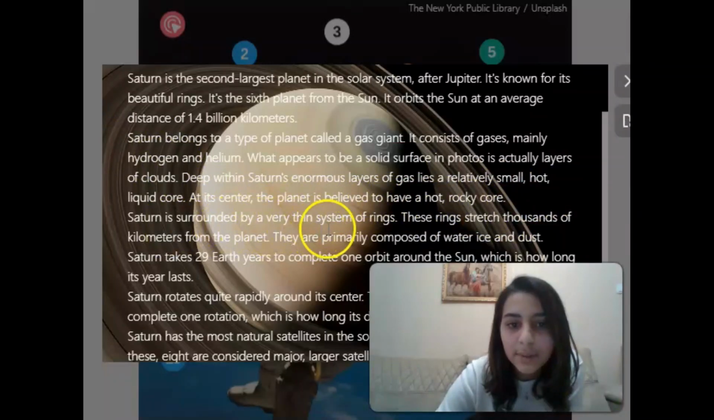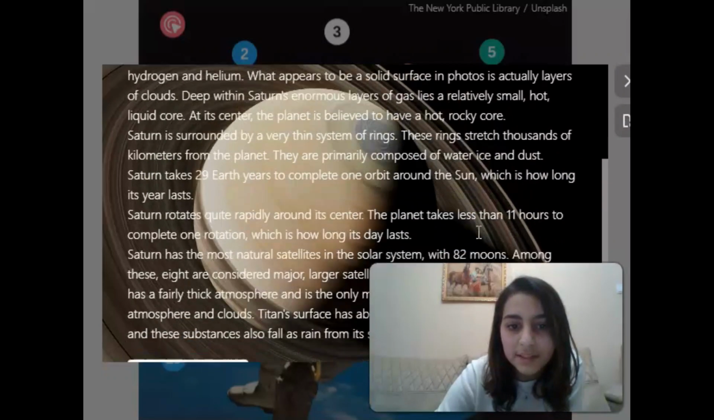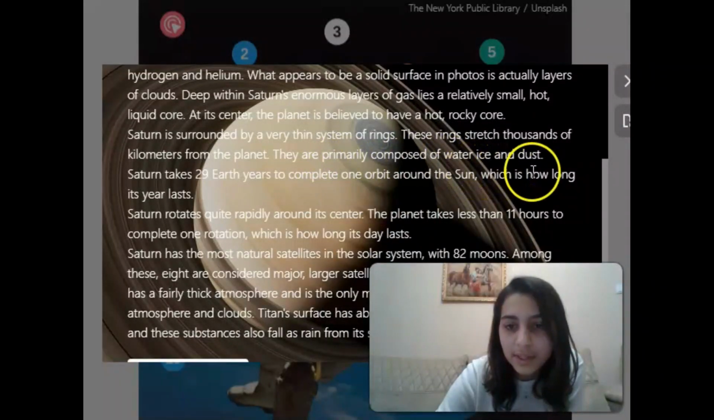Saturn is surrounded by a very thin system of rings. These rings stretch thousands of kilometers from the planet. They are primarily composed of water, ice, and dust. Saturn takes 29 years to complete one orbit around the Sun, which is how long its year lasts. Saturn rotates quite rapidly around its axis. The planet takes less than 11 hours to complete one rotation, which is how long its day lasts.